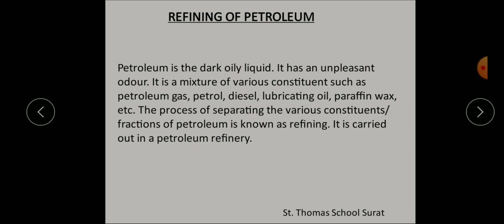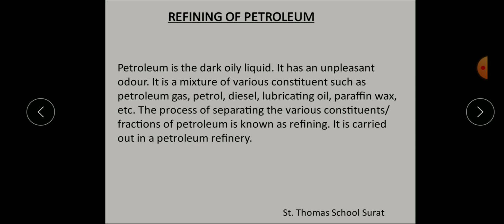Crude oil is a mixture of various constituents such as petroleum gas, petrol, diesel, lubricating oil, paraffin wax, etc. The process of separating the various constituents or fractions of petroleum is known as refining, and it is carried out in the petroleum refinery. Understood?